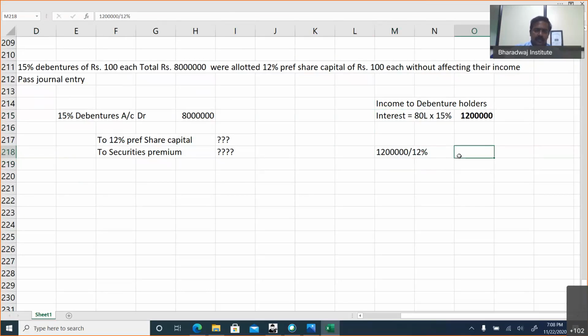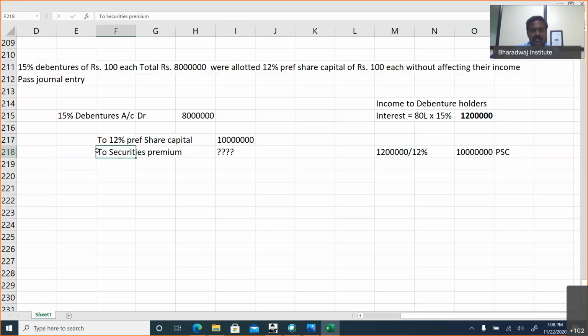At 12% dividend means how much do you have to hold? 1 crore. Simple. What is your present income? Interest, 12 lakhs. The same income in future you are going to get in the form of dividend at 12%, which means I will give you 1 crore worth of preference share capital. So preference share capital will be 1 crore.